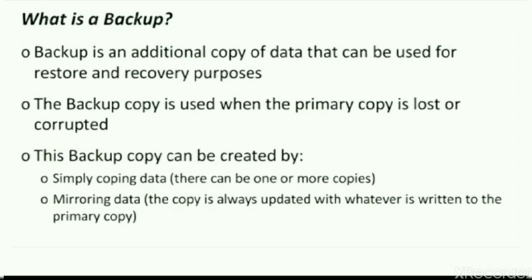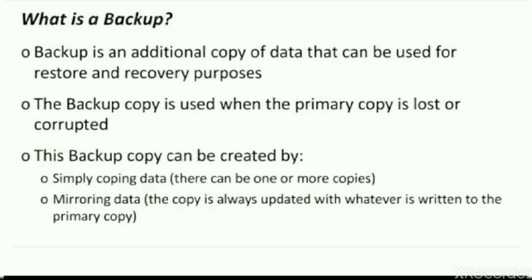So how is that backup created? We have two options for creating a backup copy. Whatever production data we are considering is called the primary copy. And from that primary copy, you can simply copy the data to a number of copies. So one or more copies can be created from the primary copy.